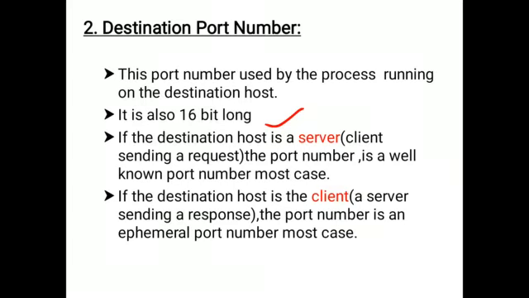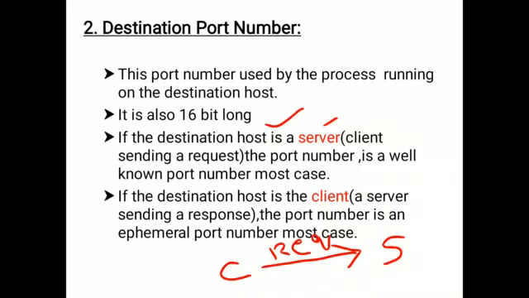If the destination host is a server, that means the client is sending a request. So the port number is a well-known port number in most cases. In the client-server architecture, first the client will send a request to the server.